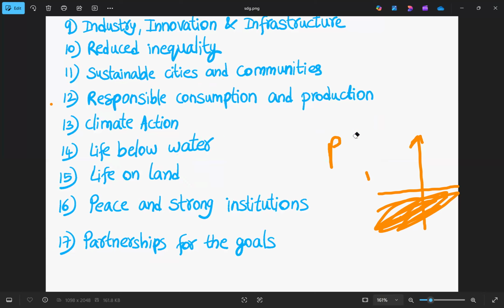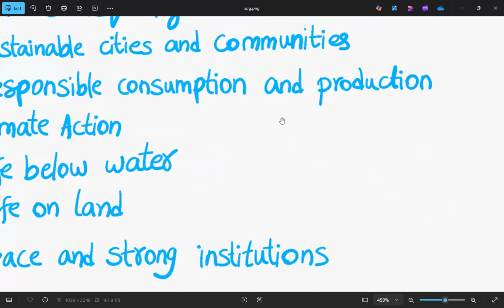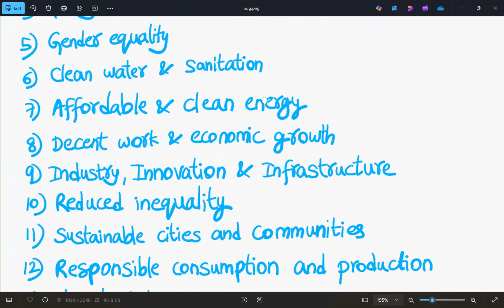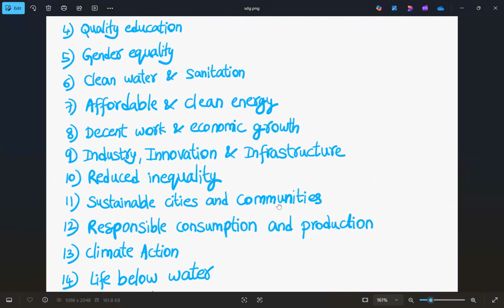And how many targets are to be achieved under 17 SDGs? These are 169 targets, and these need to be attained by 2030. So let's go through the SDGs once more. First, we'll try to recollect the story.